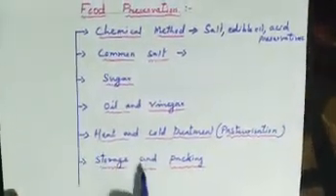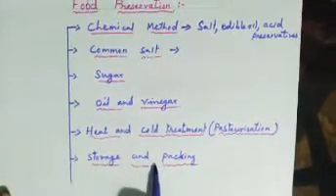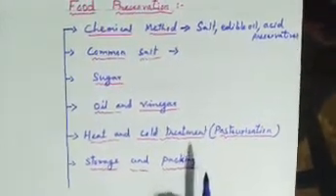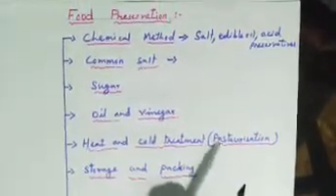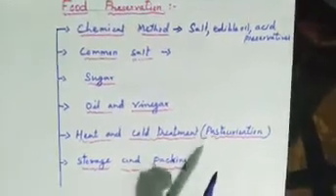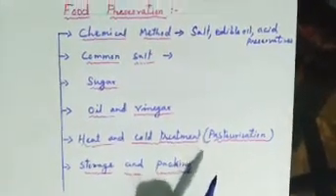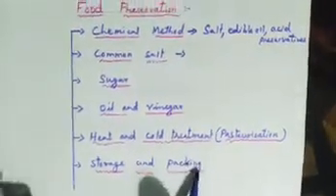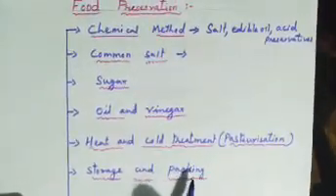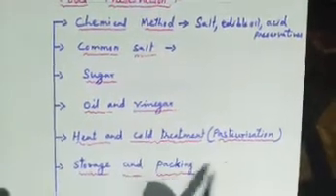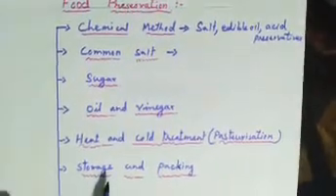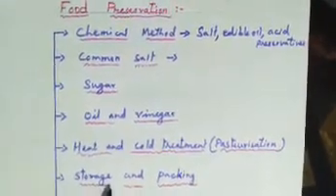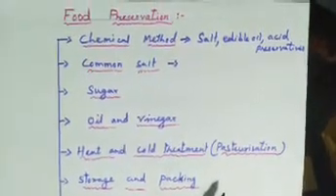Next, preservation by storage and packing. Nowadays you see that fruits and even vegetables are sold in sealed airtight containers and packets, which helps to prevent the attack of microbes.